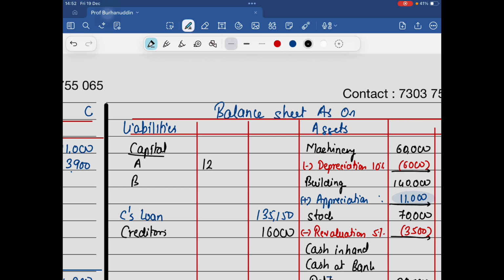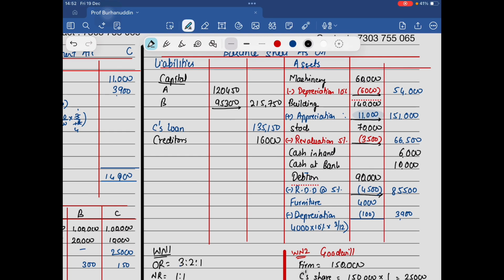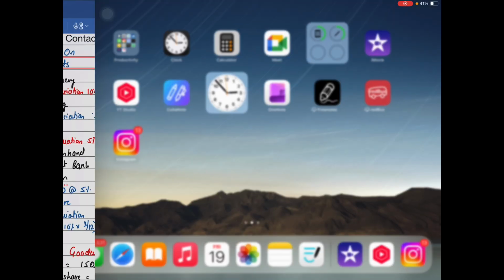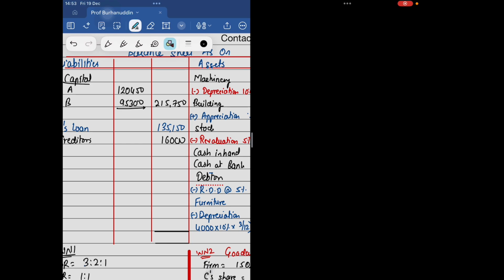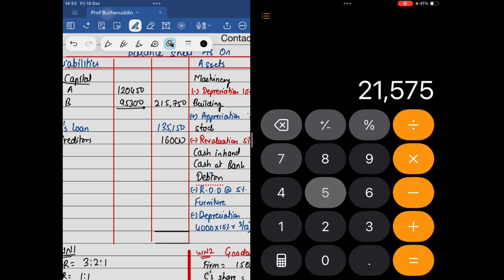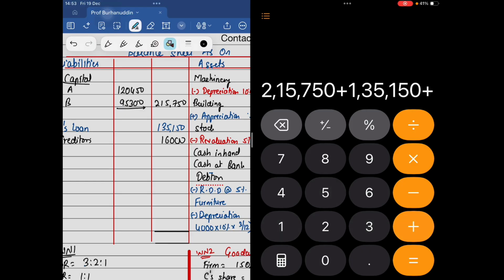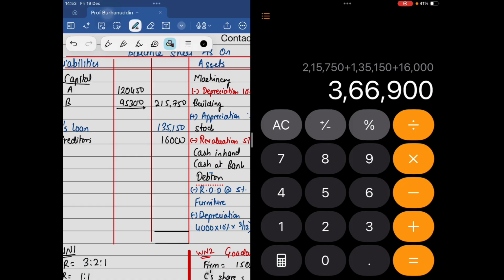A and B. This is going to be 2 lakh 15,750. And when you tally this, the amounts are going to be the same. Total करिए अपने. 2,15,750 plus 1,35,150 plus 16,000 gives me 3,66,900.